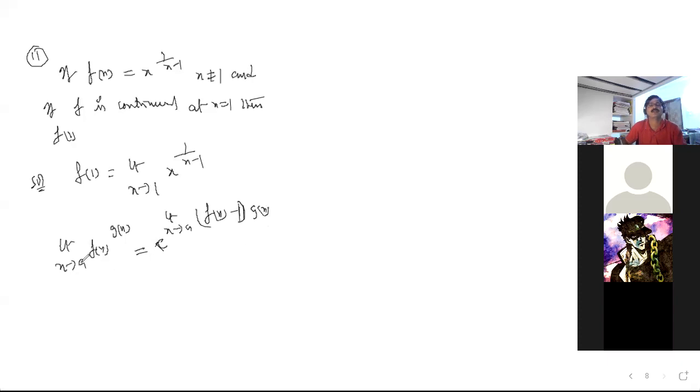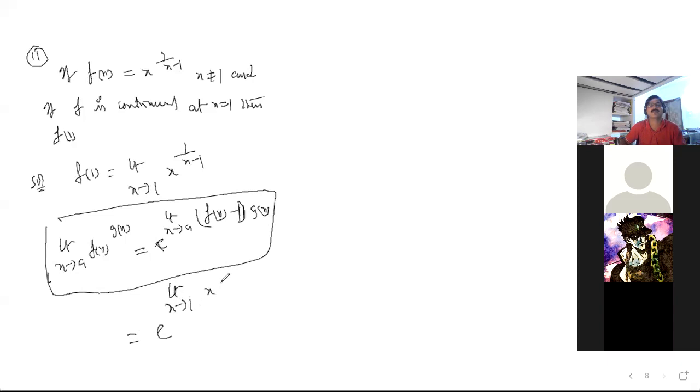So using this formula, here I am using e to the power of limit x tends to 1, x minus 1 into 1 by x minus 1, right? Yes, sir. What happened? It is e. The two cancel, no? Yes, sir. Nothing is left but 1. E to the power of 1 is nothing but e. Got it?